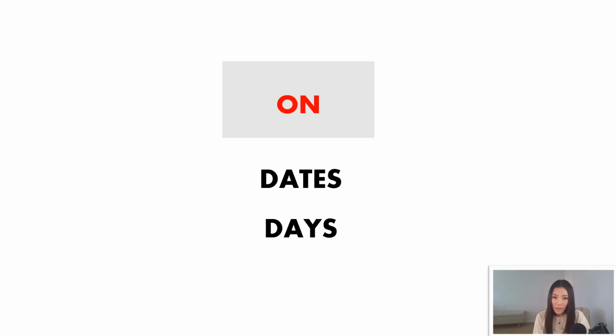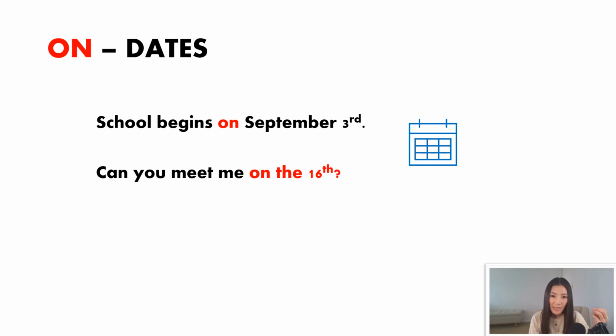We're going to use on to refer to specific dates or days. Some examples of dates are: school begins on September 3rd, or can you meet me on the 16th? So these are very specific dates, like calendar dates. So in these cases, we'll always use the preposition on.